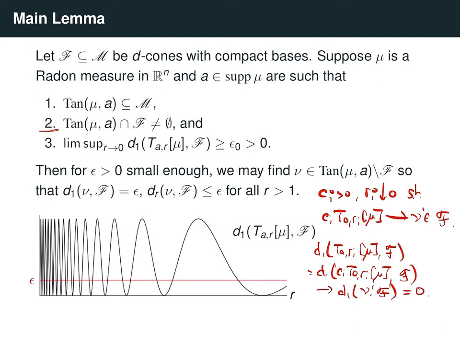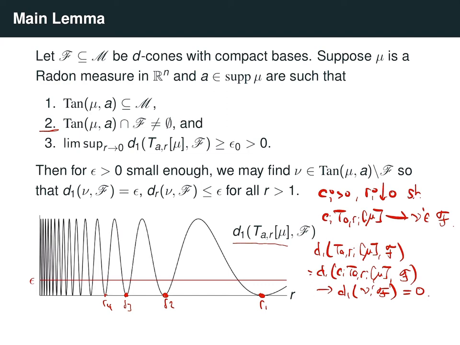Okay, so that means that if we look at the graph of d1 of T_{a,r} mu, the distance in the unit ball between T_{a,r} mu and the cone F, here's what's happening. We can find a sequence of radii, r1, r2, r3, r4, etcetera, going to 0, so that the distance is dipping down and getting smaller and smaller and converging to 0.